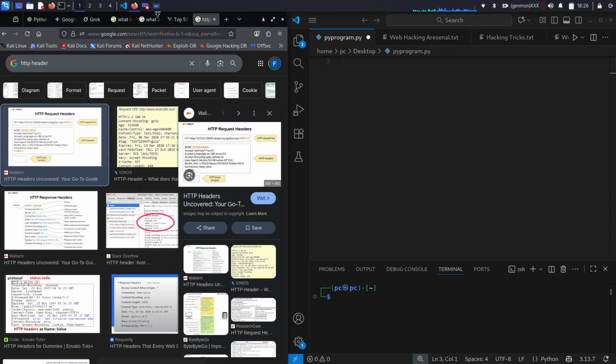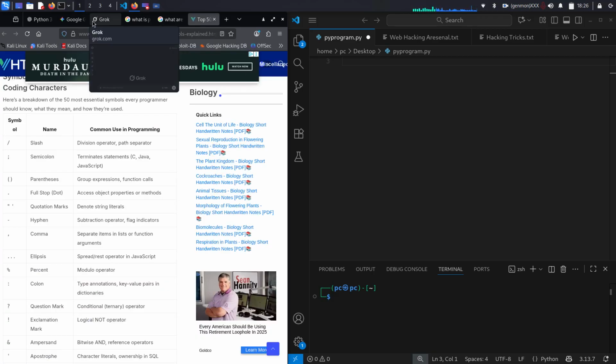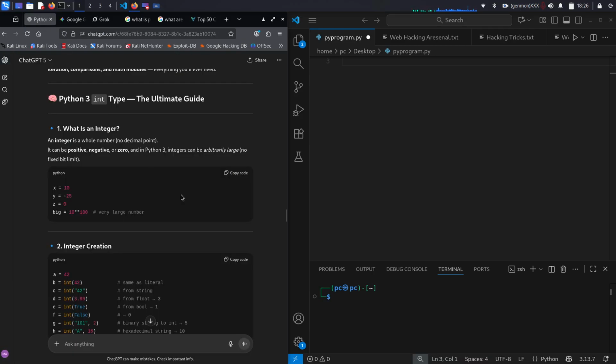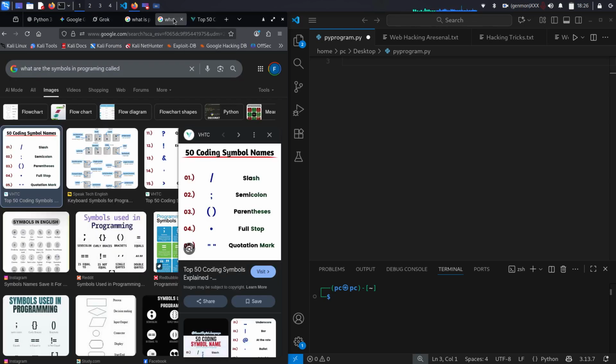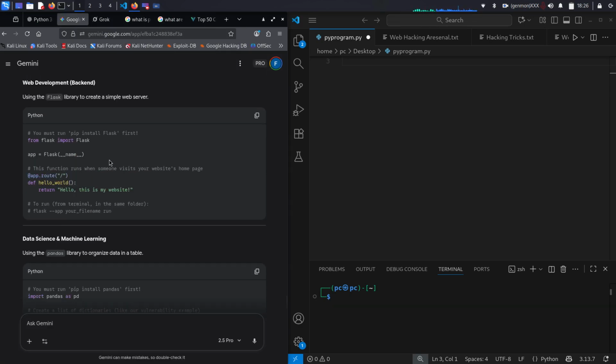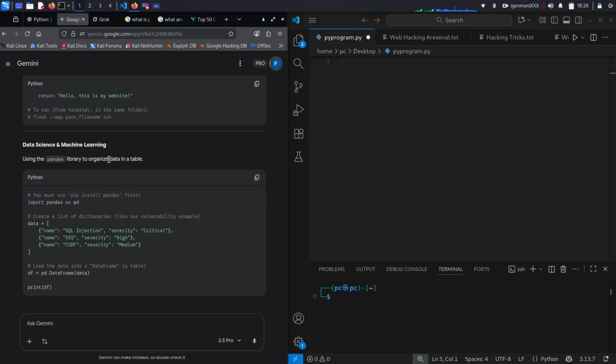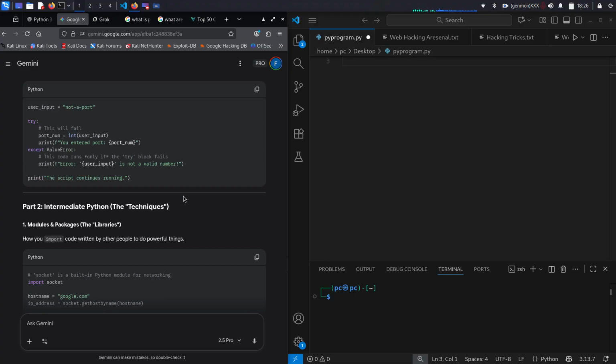Again, Python is very versatile. You can use it for a lot of things. And yeah, I think I explained the majority of what I needed to explain. Let's see. Data science and machine learning. This is interesting. Import pandas as pd. Data name, SQL severity, critical. Load the data into a data frame, a table, print df. That's interesting. I know there's an AI library module, so that'll be interesting to use as well.